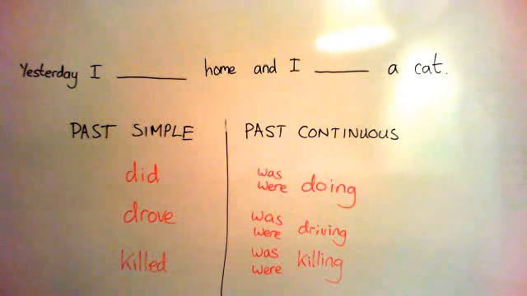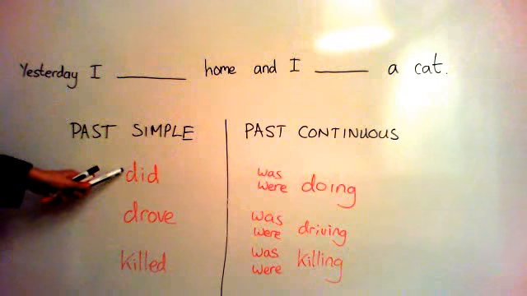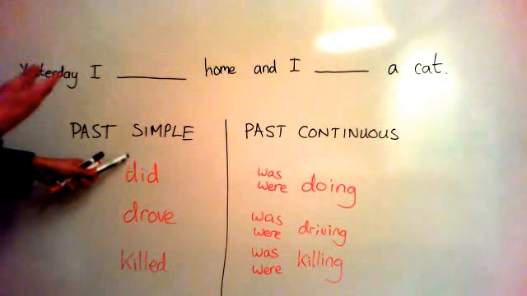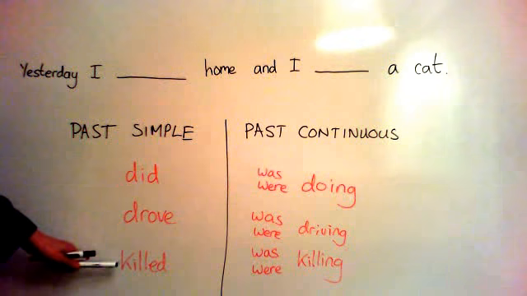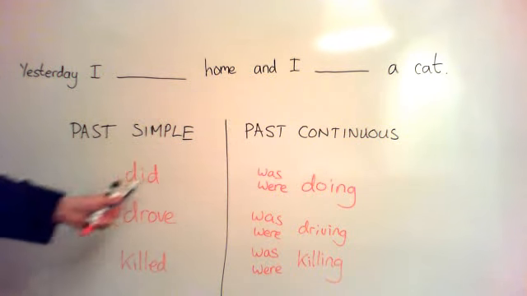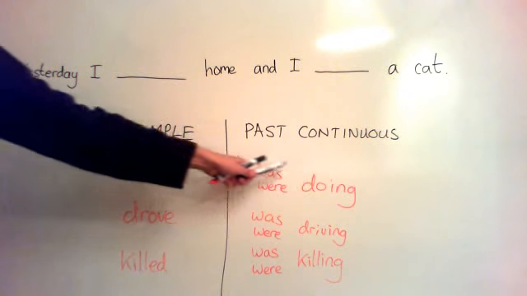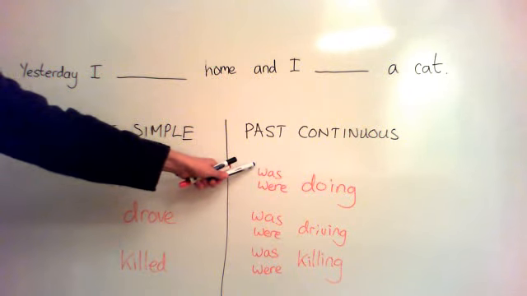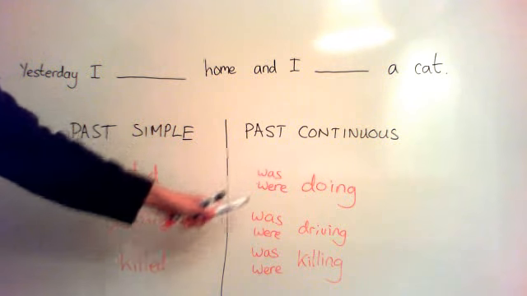Okay, today I'd like to talk about past simple and past continuous. Past simple, for example: the past simple of do is did, the past simple of drive is drove, and the past simple of kill is killed. Past continuous for these verbs would be was or were doing. I was doing, he was doing, she was doing, but they were doing, we were doing, you were doing.